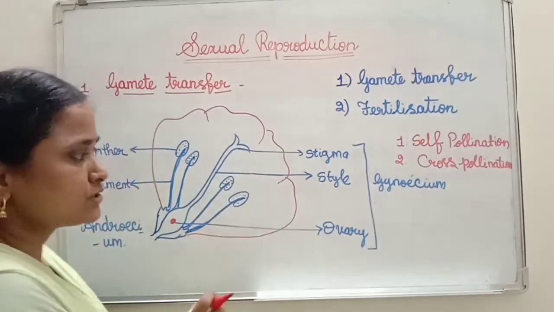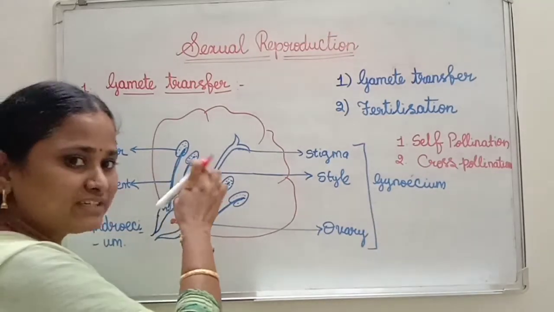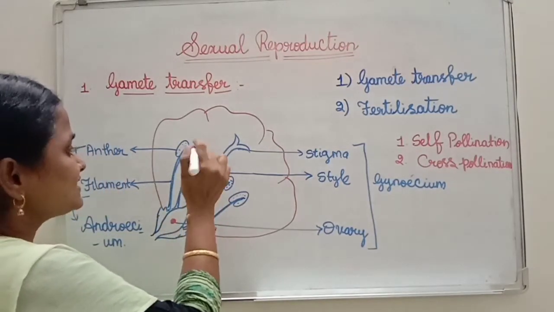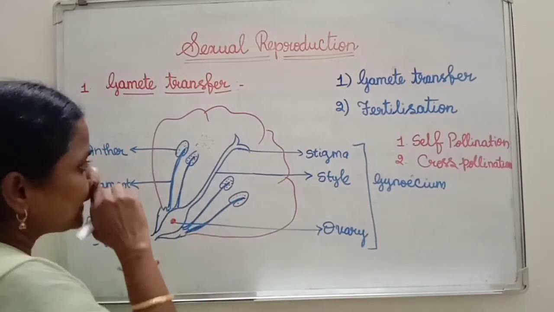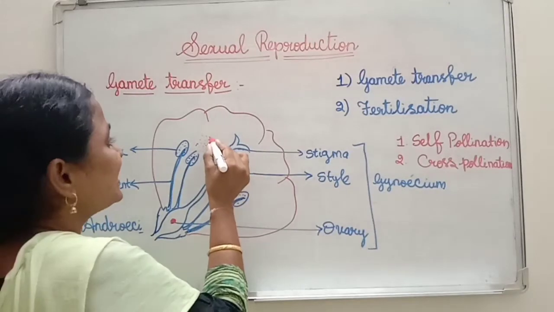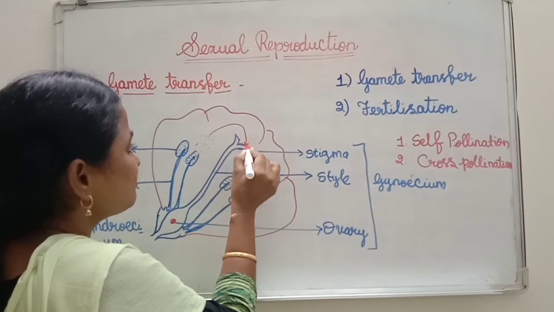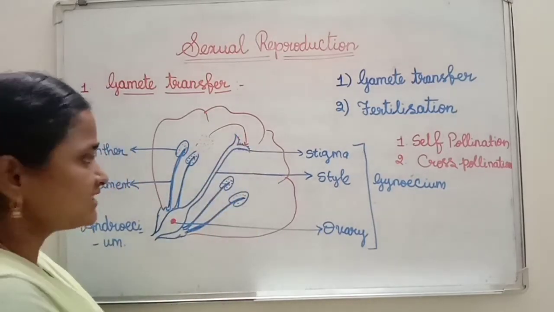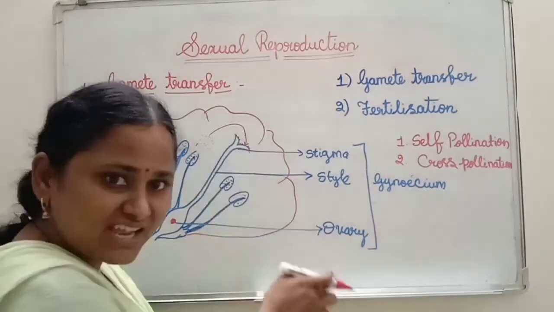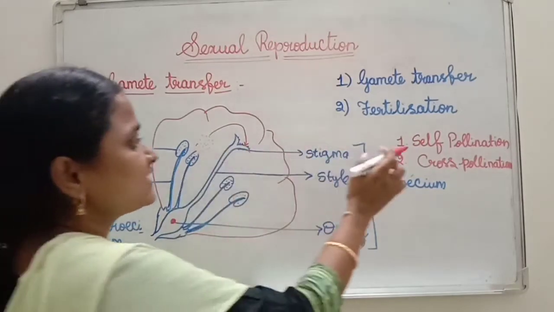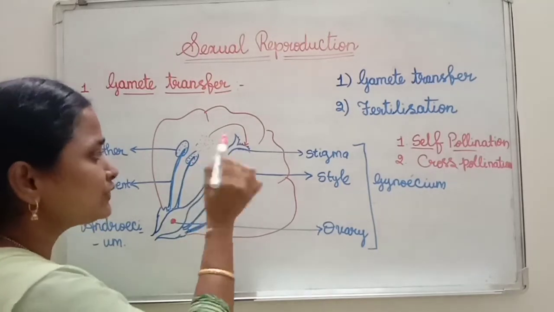the same flower. So during maturation, once the pollen grain matures inside the anther, it ruptures the cell wall and releases the pollen grain into the flower. In this flower itself the gynoecium part is present, so these pollen grains reach the stigma of the same flower. Like this, the pollen grain transfers from anther to the stigma of the same flower. So this kind of pollination is called what? Self-pollination.